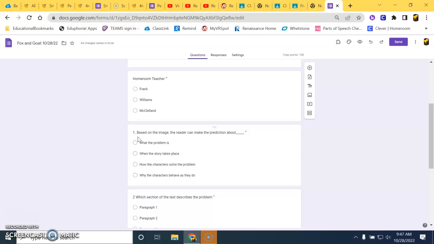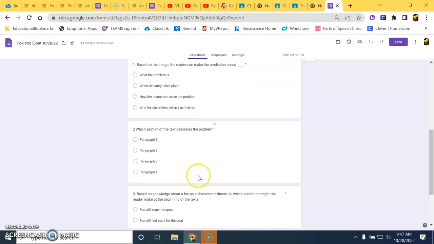Number 1, based on the image, the reader can make the prediction about A, what the problem is, B, when the story takes place, C, how the characters solve the problem, D, why the characters behave as they do.